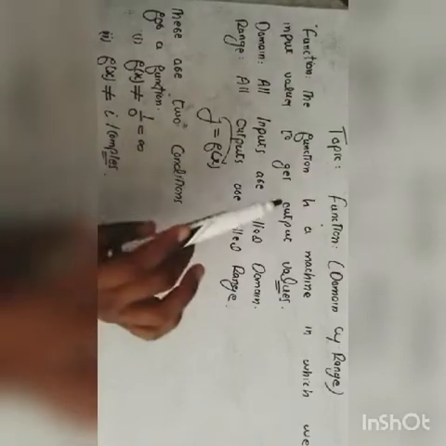So y is a variable which depends upon x, and x is the independent variable. If we put the values of x, then we get the value of y. It means that x is the input of the function and y is the output of the function. I hope you have understood the concept of functions.